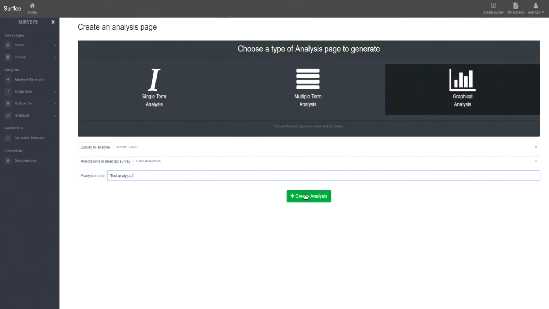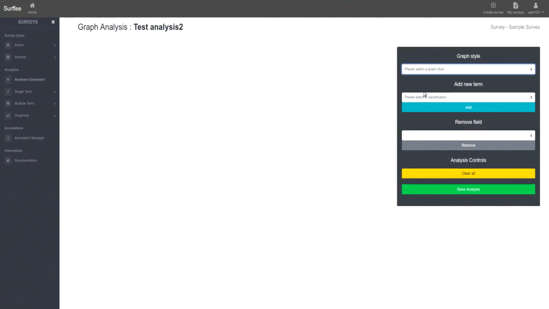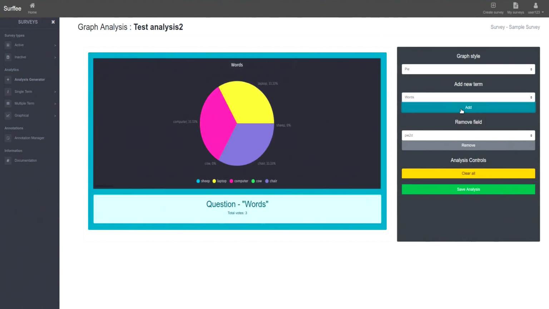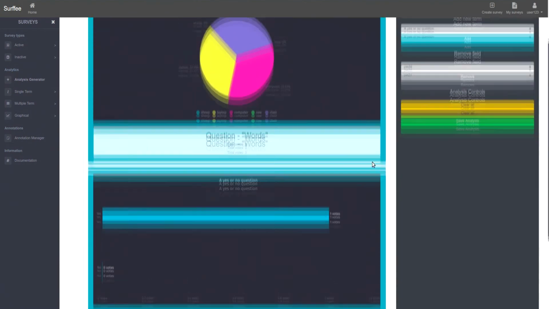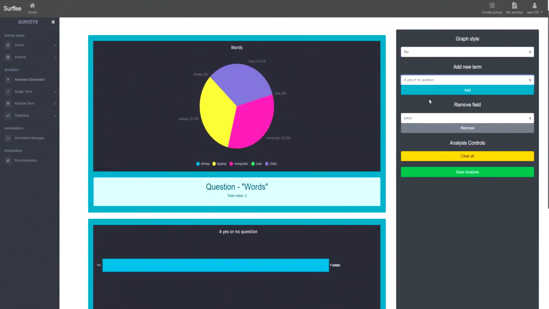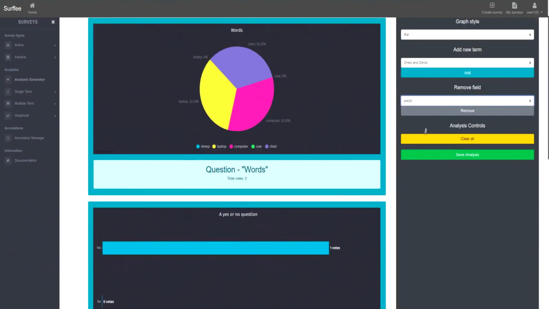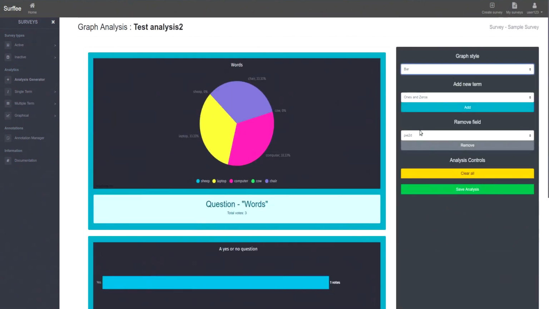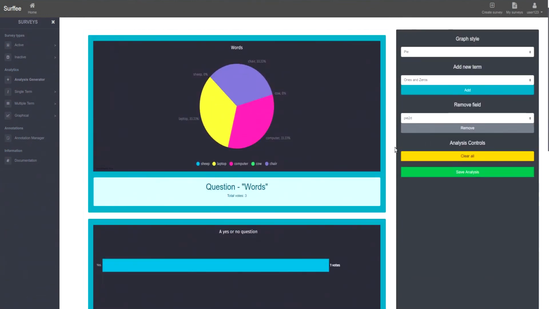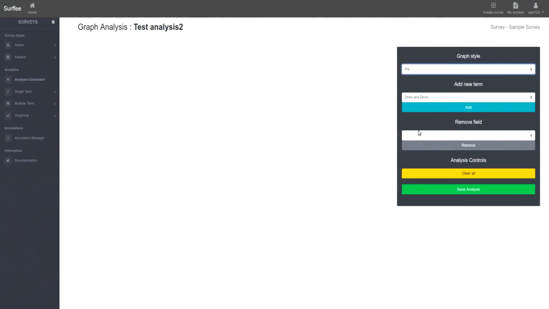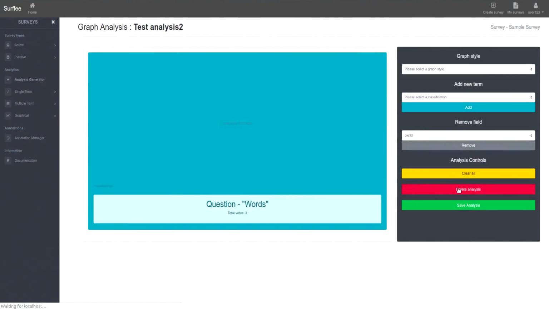Graphical analysis generates a chart using answers for the selected question. There are various available, including, but not limited to, pie chart, line chart, and bar chart. We can create a set of charts for multiple questions, create differently styled charts for the same question, and save them as a set.